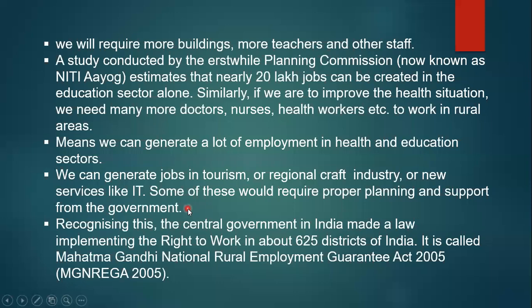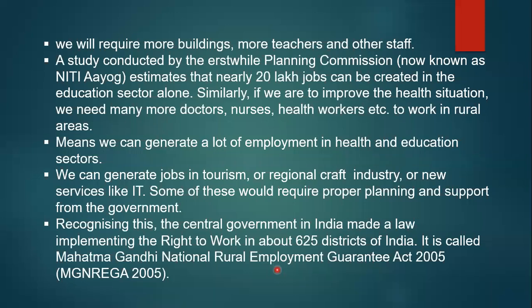Another thing our government has done: the National Rural Employment Guarantee Act was passed in 2005. Under that act, poor people now get jobs in the villages.